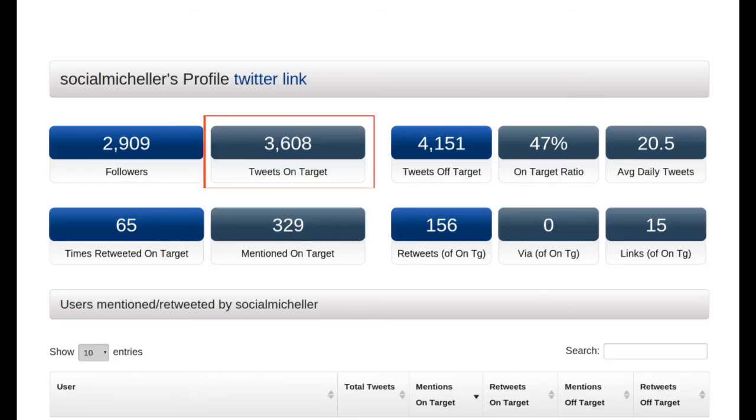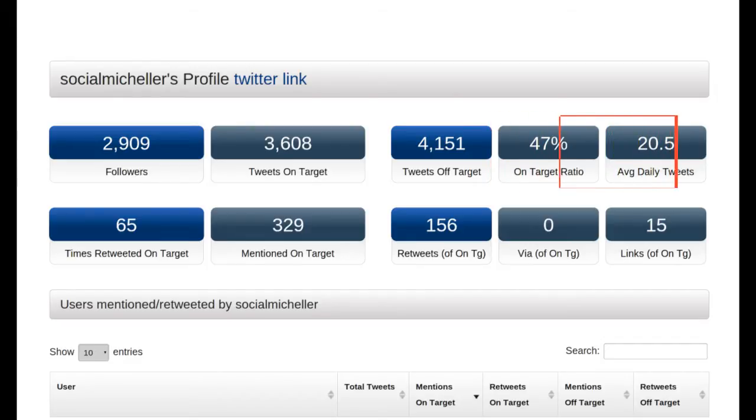On target here means she's using the tracked hashtag. She also sent 4,151 tweets off target without using the hashtag. From this, we can compute the on-target ratio of 47%, which is a very high number and the one we use for the x-axis shown on the chart.